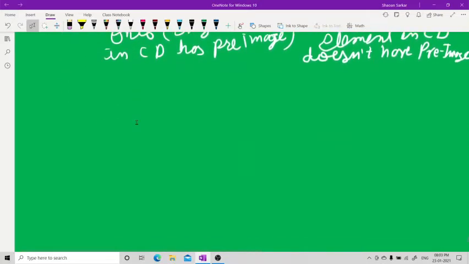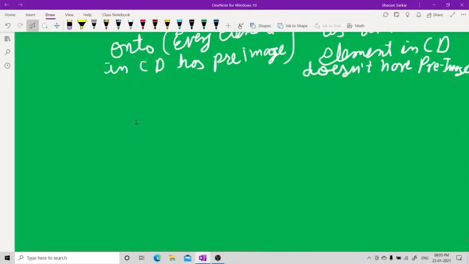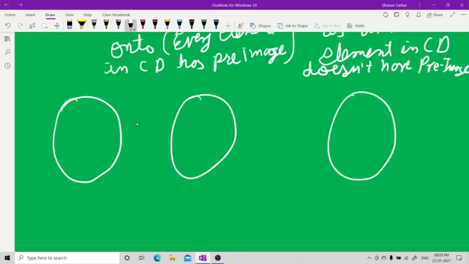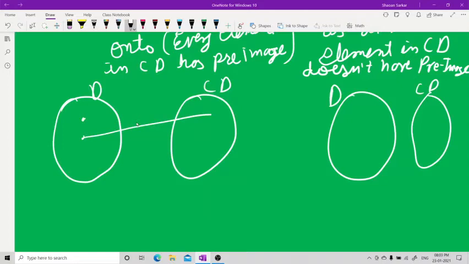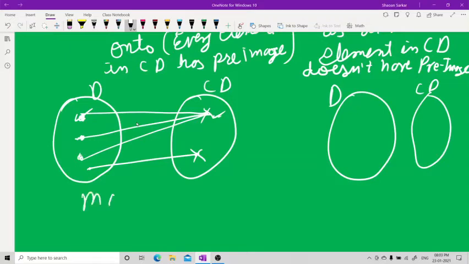Now these were one-one onto functions. Now let's talk about these two. This is my domain, this is my codomain. Now see, many are going to one. Many are going to one, and this is mapped to here. This one is going to this one. This is many-one onto function.